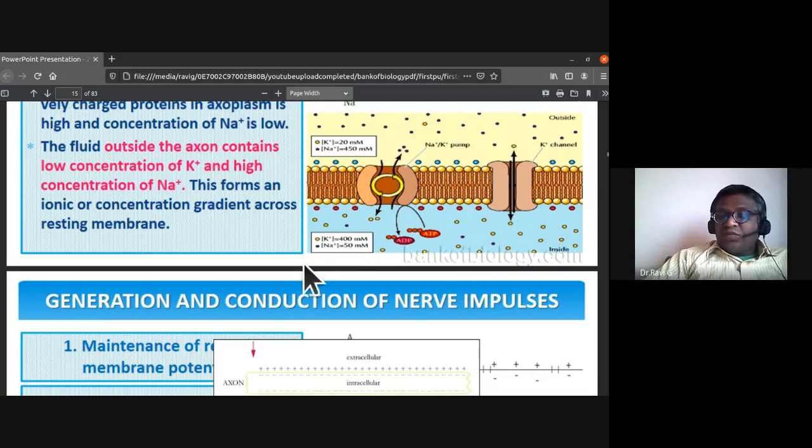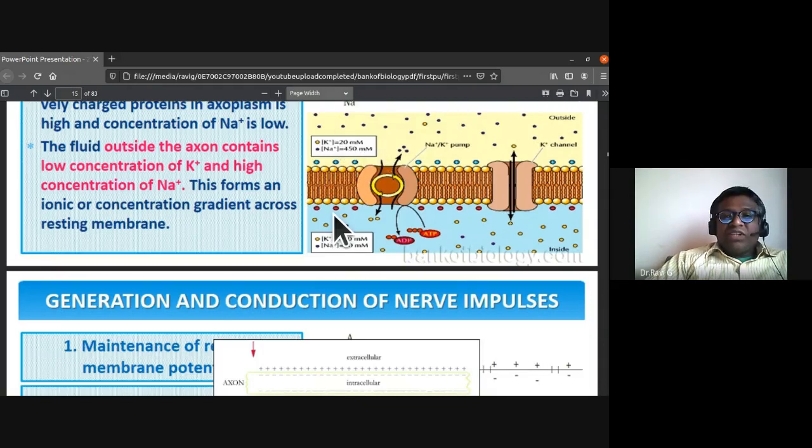Within the axoplasm, you can notice the potassium ions, with units of 400 micromoles, are more and the sodium ions are less, whereas in the fluid outside the membrane, sodium ions are more and potassium ions are less.